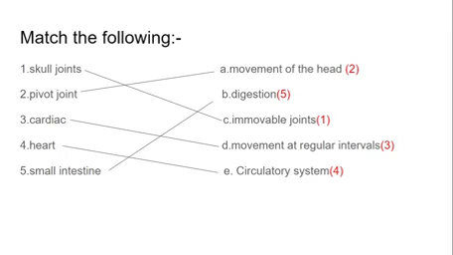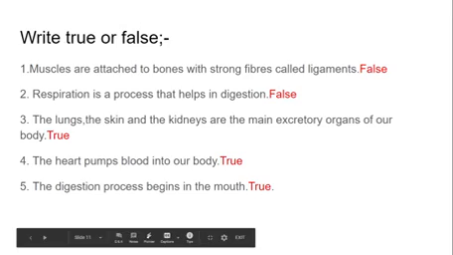We can write either the number or we can do matching. Skull joints we can match with immovable joints. Pivot joints, with the help of pivot joints our head can move. Cardiac, movement at regular intervals. Heart is a circulatory system. Small intestine helps in digestion. Now true or false.